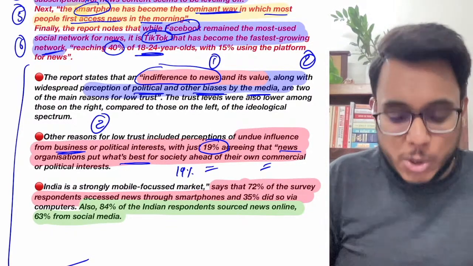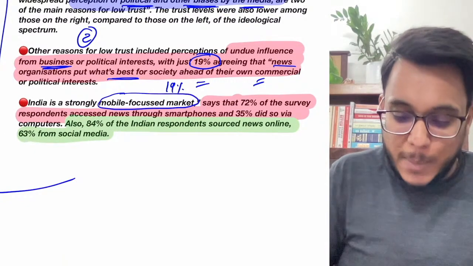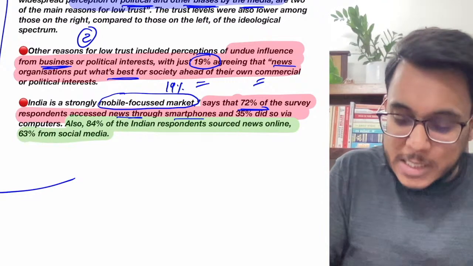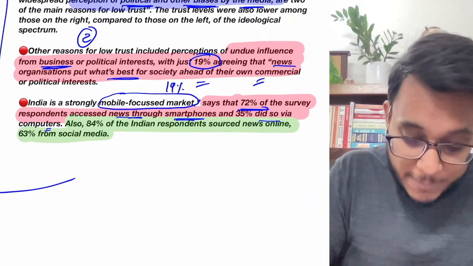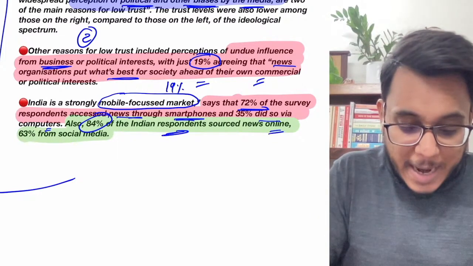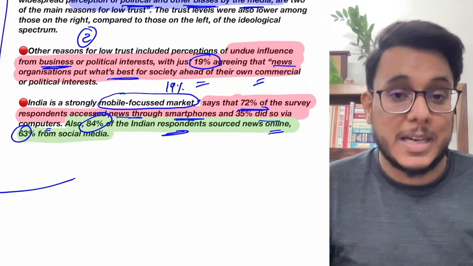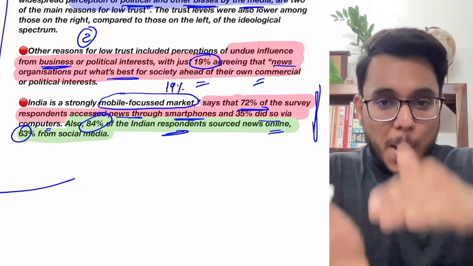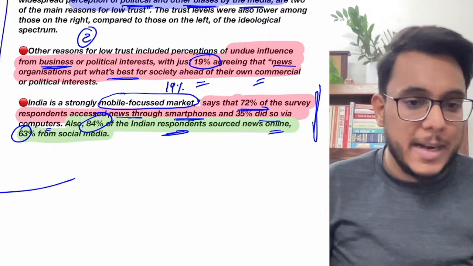Now guys, let's talk about India. India is a mobile focused market. 72% of the people who were surveyed access news through smartphones, and 35% do it by computer. 84% of Indian respondents see news online, and out of that 63% see the news on social media, Facebook, Instagram, etc. Is it clear? So guys, India centric data is important. Directly pick the data from this particular line, download the PDF from the channel and use it.